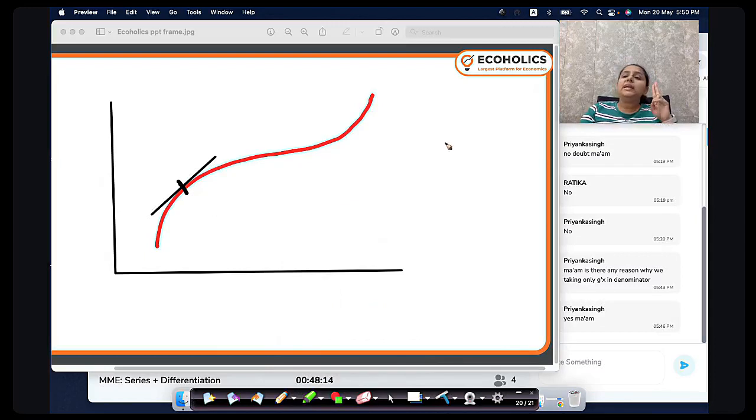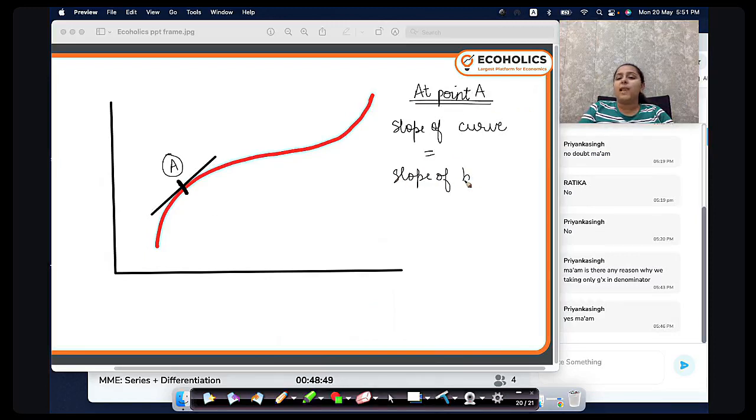When two things are intersecting here, we will say they are being equal here, because the slope is colliding here. What does this mean? This means at point A, slope of curve at point A is equal to slope of this black line.